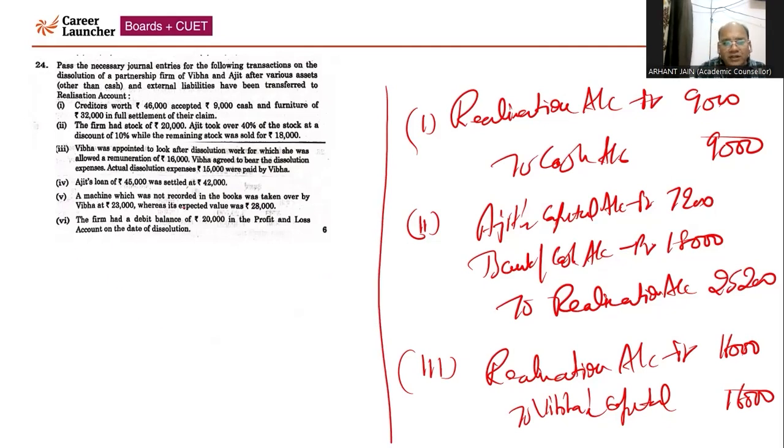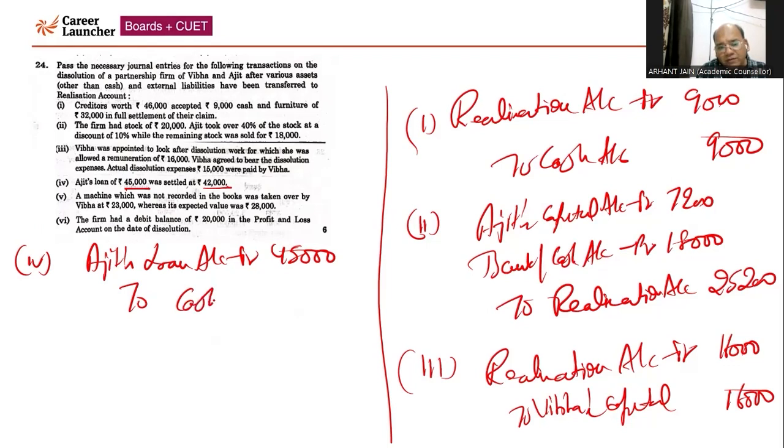Now fourth, Ajit loan was settled. The loan was 45,000, settled at 42,000. So with respect to the fourth part, Ajit loan is prepared separately as per the settlement of the account. Ajit loan account will be debited by 45,000, to cash account 42,000, to realization account 3,000, that is a gain because you settled the loan by the lesser amount.